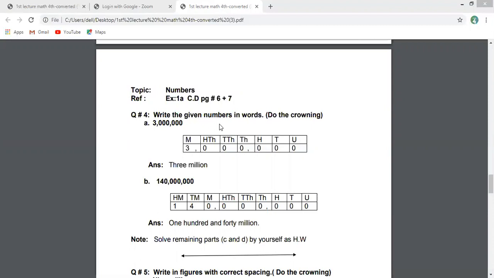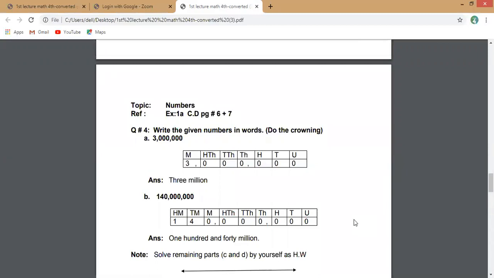You will construct a table, start from the right-hand side: unit, tens, 100, put comma to make separate houses, thousands, 10,000s, 100,000, comma, million, 10 million, 100 million. Now it is 140 million because all the remaining are zeros.